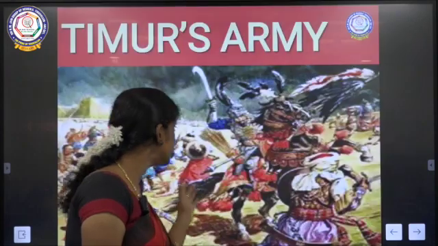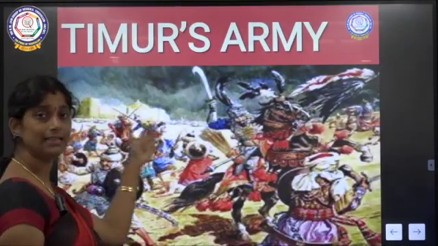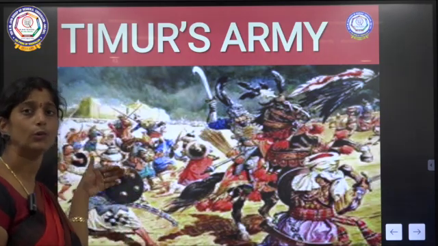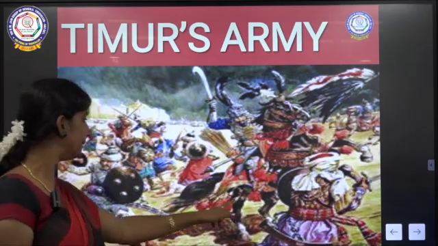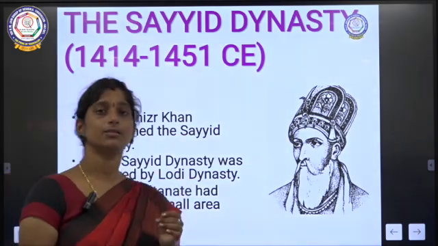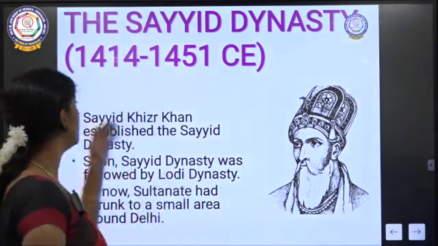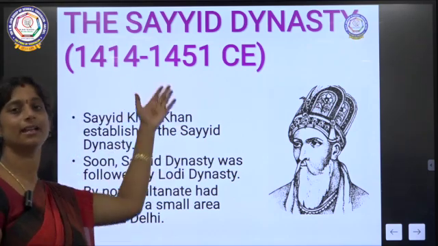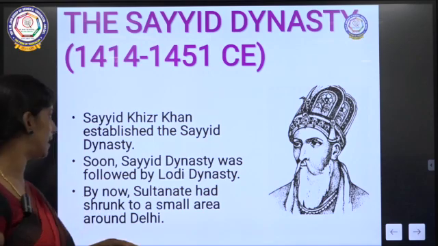Here you can see the army of Timur. That was a very huge army. After Khizr Khan took over the kingdom, he ruled from 1414 to 1451 CE, and that period is called the Sayyid dynasty.